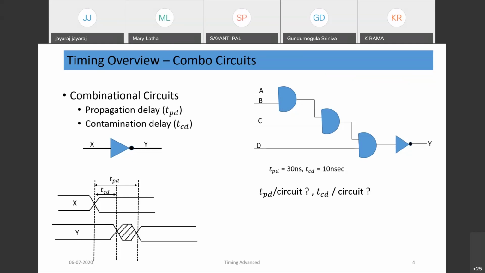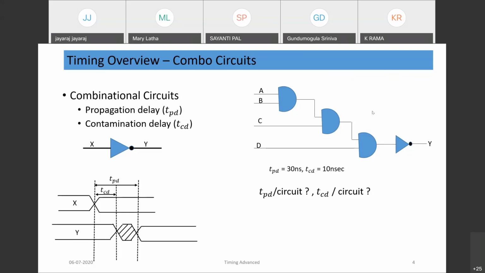So the capacitor should charge and finally should settle to a defined voltage level as per the CMOS or whatever technology. So it will take some time to settle. So the output would start changing and finally it would take some time to settle. When it finally stabilizes, that is called the TPD. And the moment it starts changing, that time is called the contamination delay of the circuit.